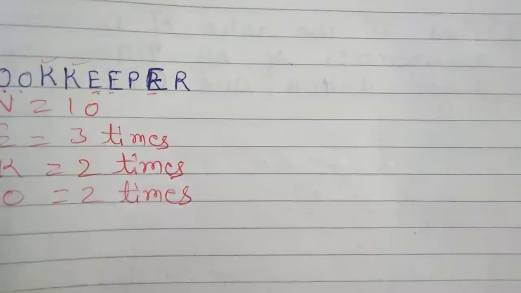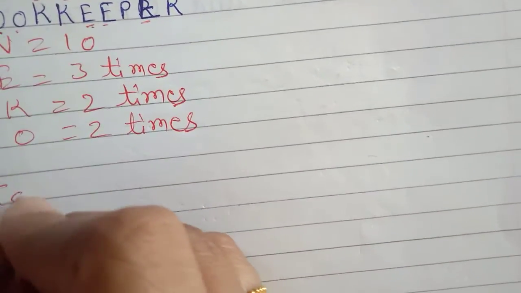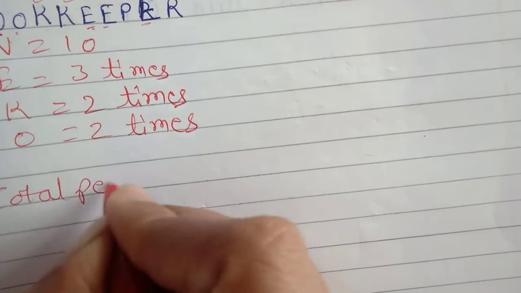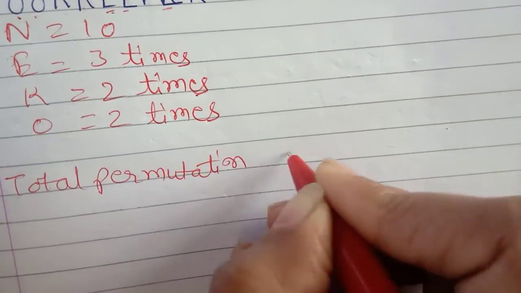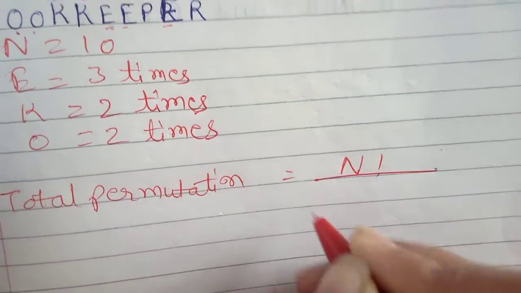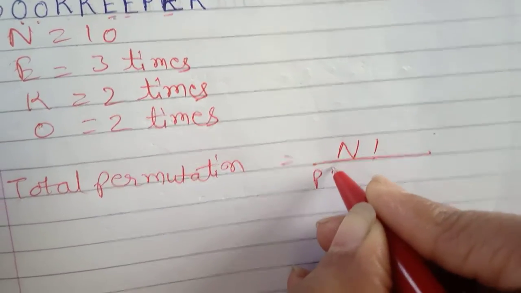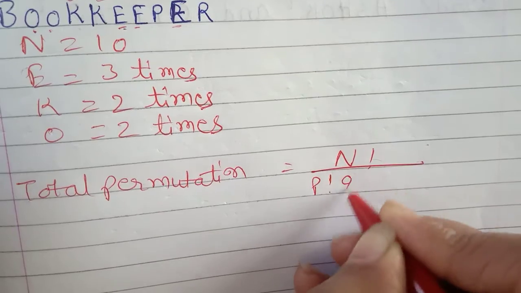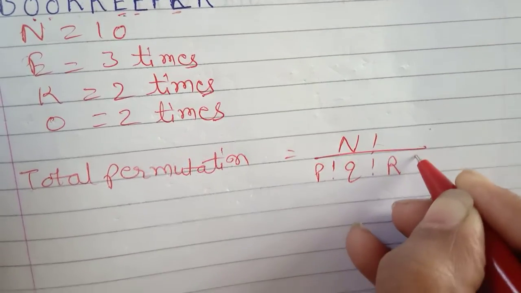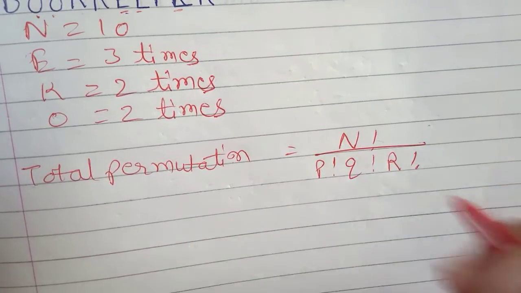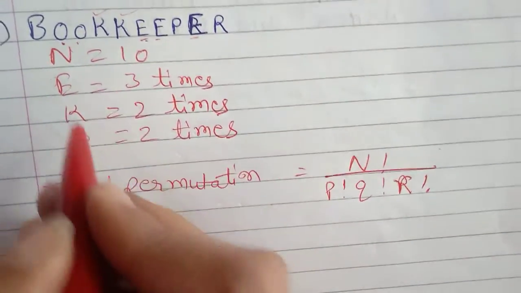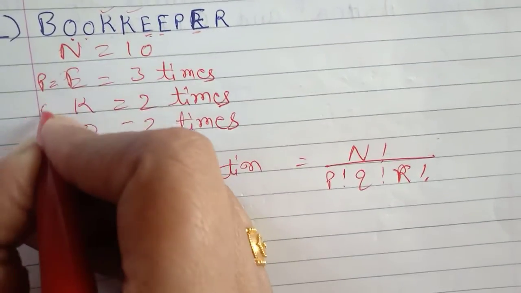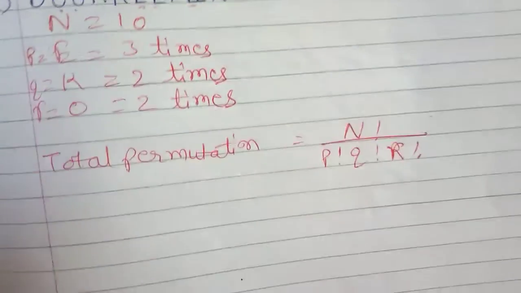So according to permutation of identical things, total permutation is equal to n factorial upon p factorial, q factorial and r factorial. This you can denote as p, q, r.